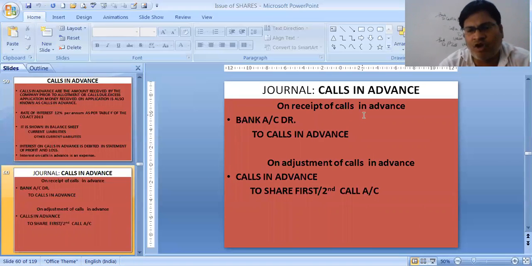Next, on receipt of calls in advance, the journal entry is bank to calls in advance. It can be bank account debit to share allotment, calls in advance, because extra money was received at the time of allotment, or bank account debit to first call, calls in advance, or share application account debit to calls in advance, excess application money transferred to calls. On adjustment of calls in advance, when we adjust the calls in advance, then what happens? We adjust the calls in advance.